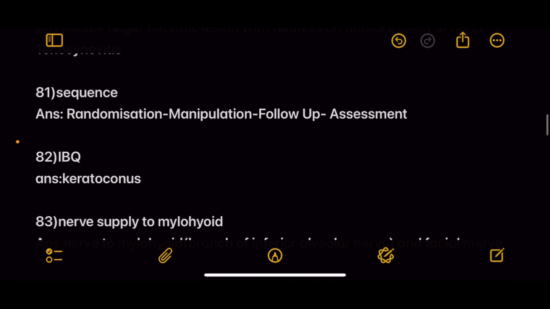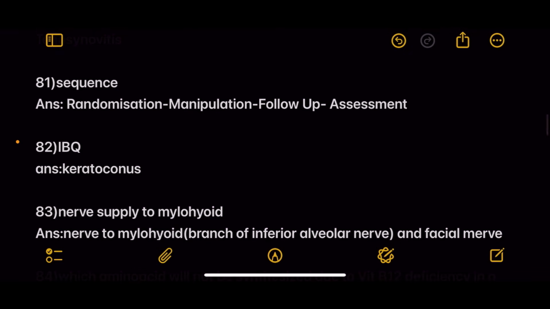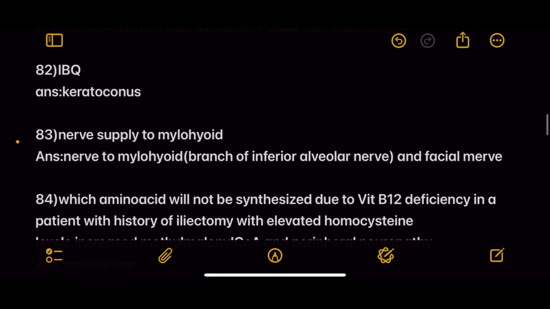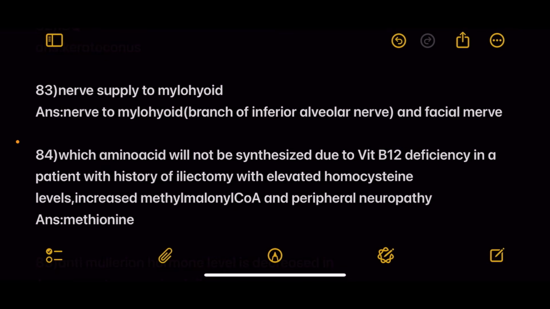Next question, middle finger necrotic lesion with redness on the dorsal aspect of the hand. Answer is tenosynovitis. Next was to arrange in the sequence. Answer, randomization, manipulation, follow-up and assessment. Next is an image-based question. Answer is keratoconus. Next question, nerve supply to mylohyoid. Answer, nerve to mylohyoid, branch of inferior alveolar nerve, and the facial nerve.